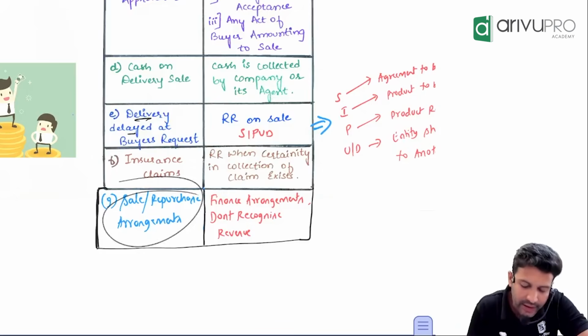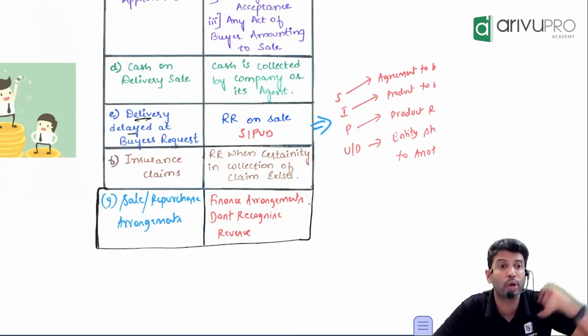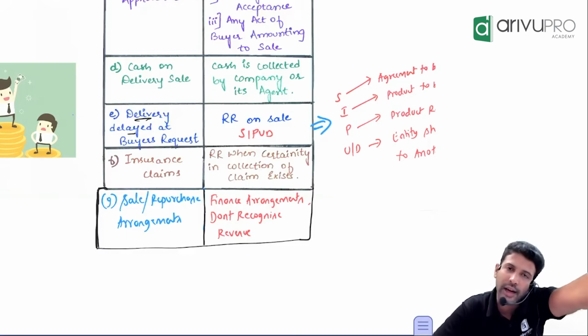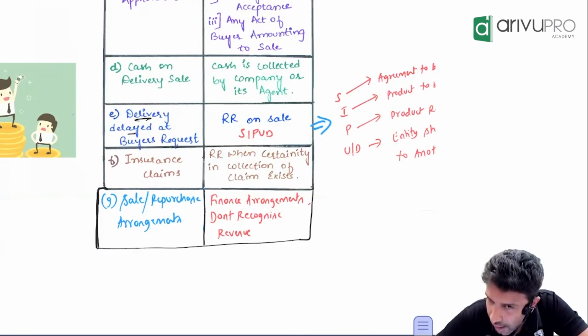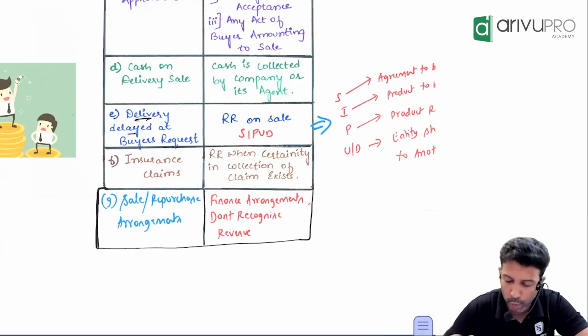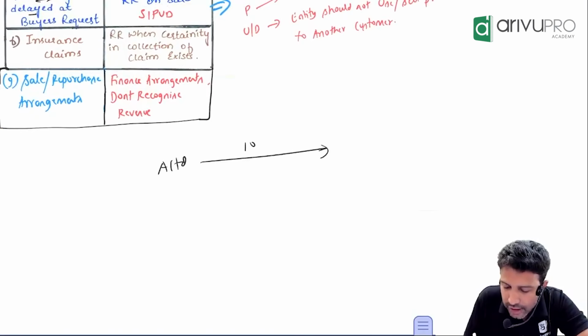Okay, sale and repurchase agreements. In a sale and repurchase agreement, what happens is first you will sell, and later you will buy back the same goods. First you will sell and later you will buy back the same goods. So why will they do that, sir? It's a loan.